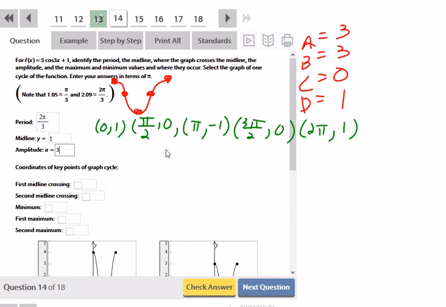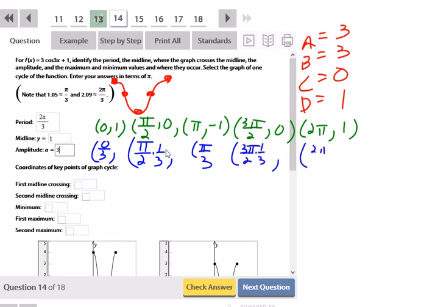The x's are supposed to be divided by b, which here we do have one. We had 3, and then add c, but c is 0. So all we have to do to these is divide by 3. So 0 divided by 3, comma pi over 2 divided by 3, which is the same as times 1/3, comma pi divided by 3, 3 pi over 2, and then times a 1/3, comma 2 pi divided by 3.